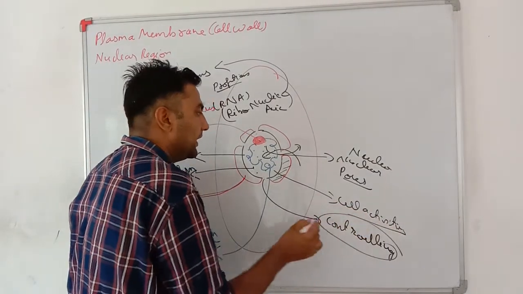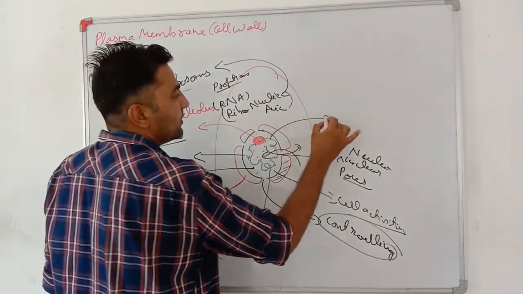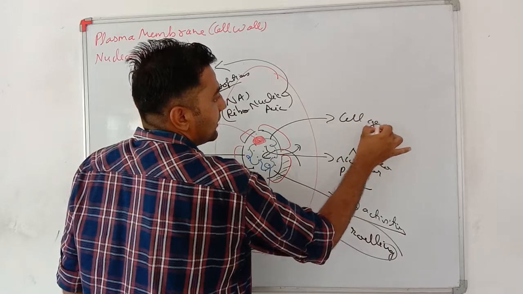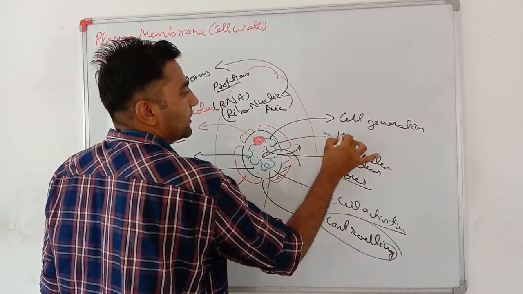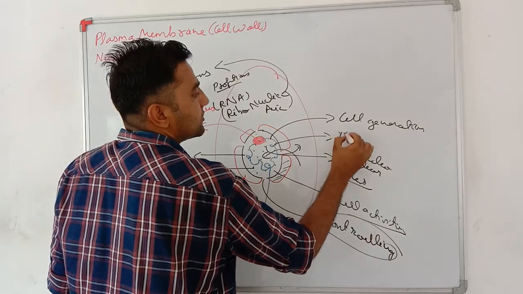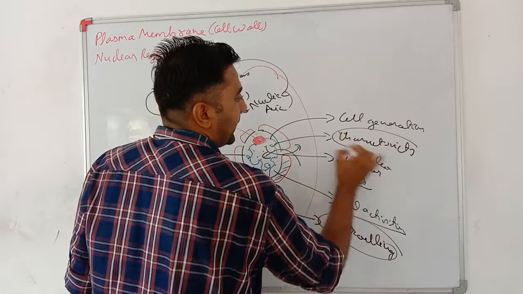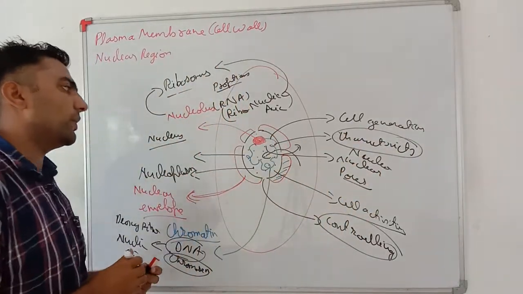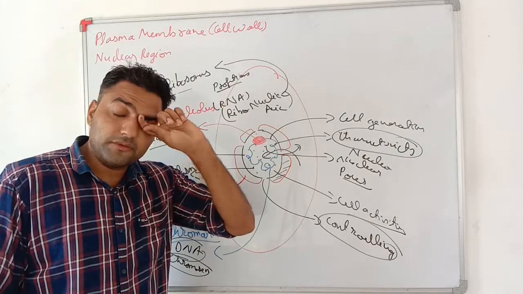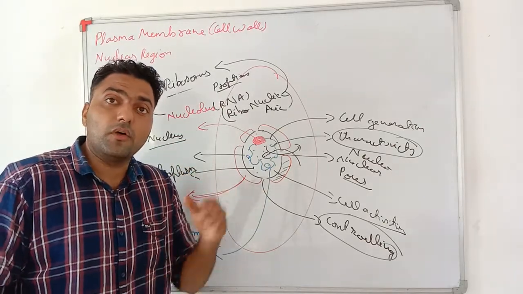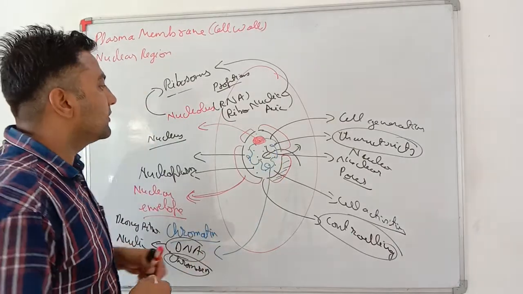Moreover, the DNA or the chromatin material is responsible for cell generation. Along with cell generation, it transfers the characteristics to the next generation, meaning the heredity part is in it. Okay, that is the genes. The genes are the main reason for the transfer of characteristics. There are many in the chromatin part.